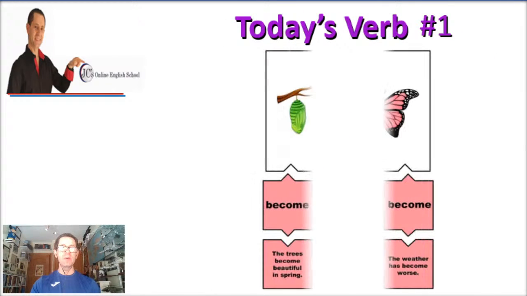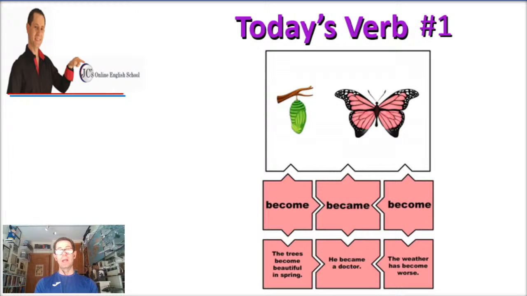Now let's begin with today's verb number 1. Today's verb is an irregular verb, of course. In the present you have become, in the simple past became, and the past participle, become. So the present and the past participle are the same. Once again, become, became, become.